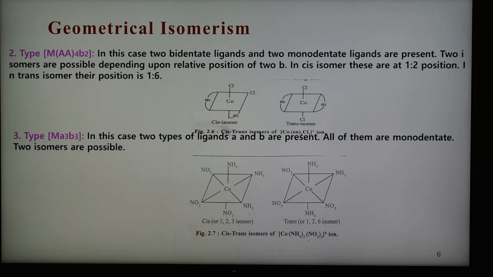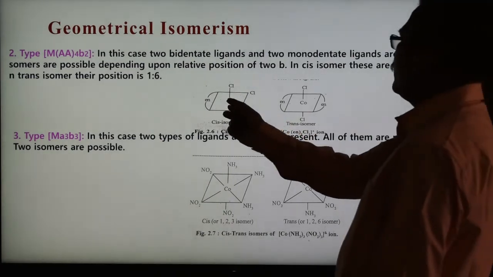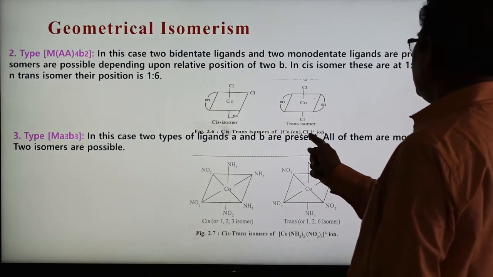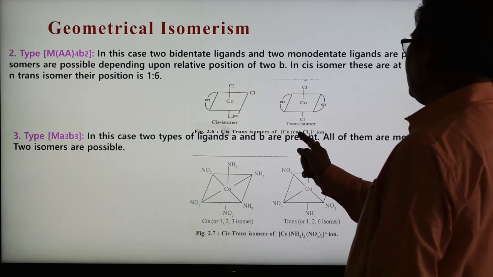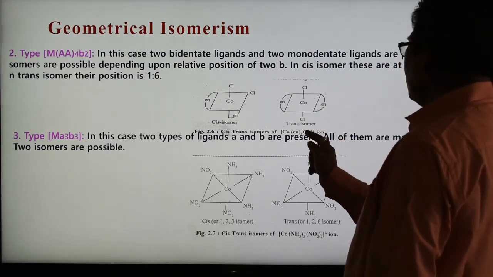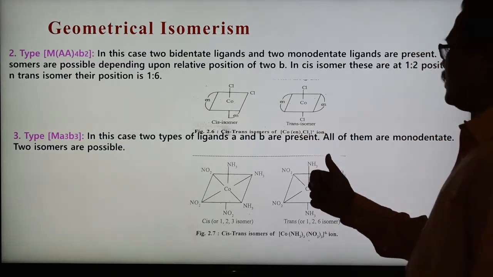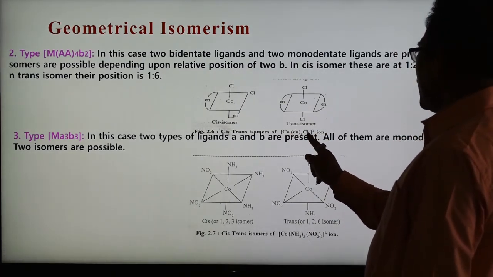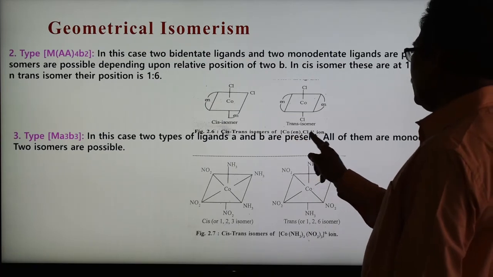In cis isomer, these are at 1-2 position. In trans isomer, their positions are 1-6. An example of this type is the dichlorobis(ethylenediamine) cobalt 3 ion, and 2 isomers are possible, shown here. Because it is bidentate, 2 are there, so bis means 2. En is ethylenediamine. So the example is dichlorobis(ethylenediamine) cobalt ion.